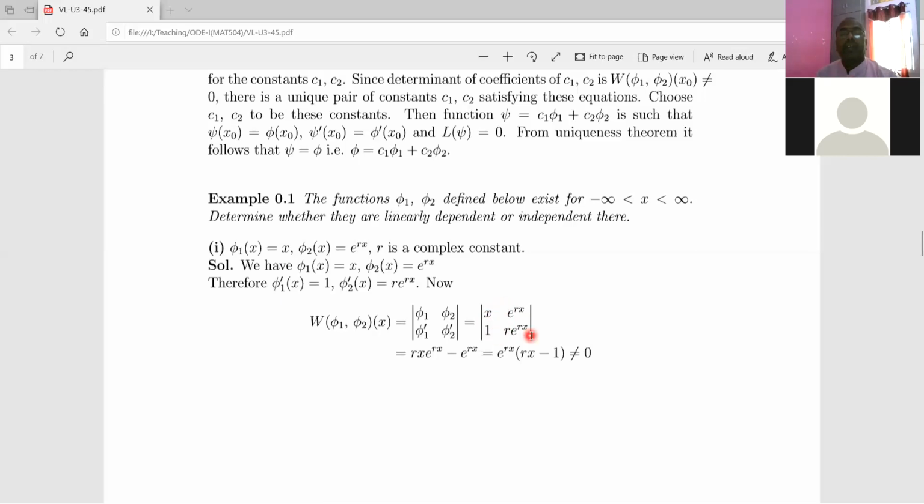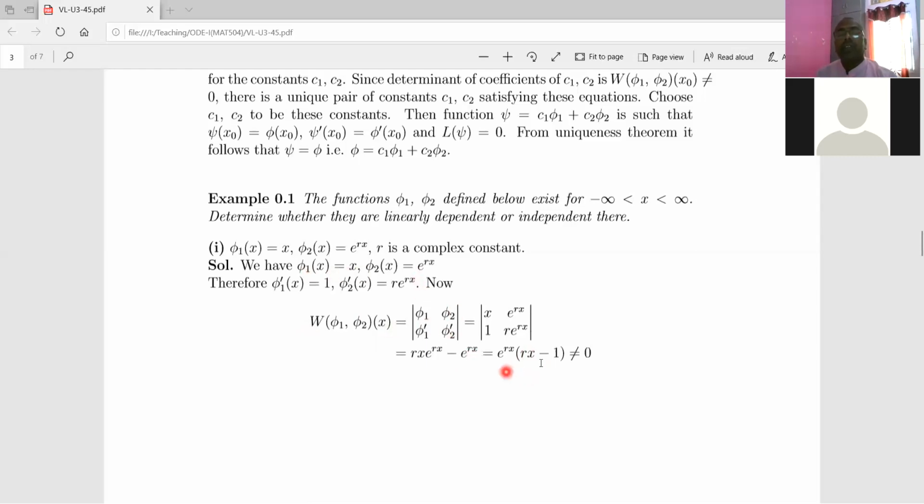Now solve this determinant. How to solve? Just take the cross multiplication and put a minus sign in between. So x into r e to the power rx, the product is r into x e to the power rx. The product of 1 and e to the power rx is e to the power rx, and put a minus sign like this. Now simplify this. Here we can take e to the power rx common and we write e to the power rx into (rx minus 1). So this is the value of this Wronskian for these two solutions, phi1 and phi2.